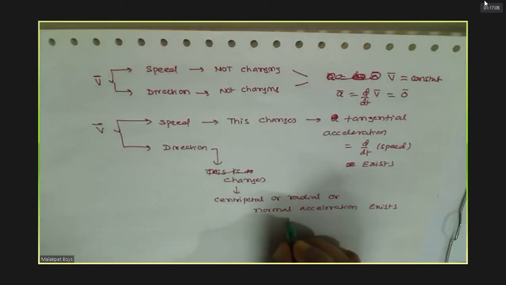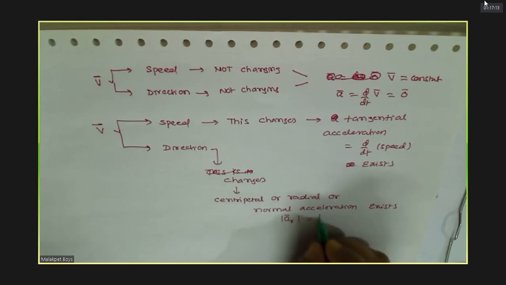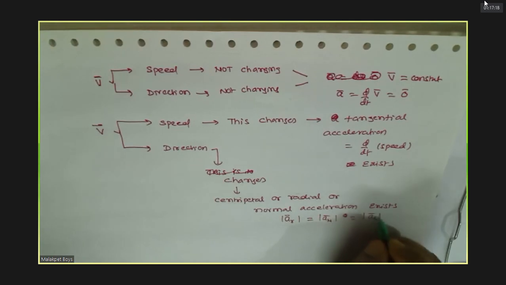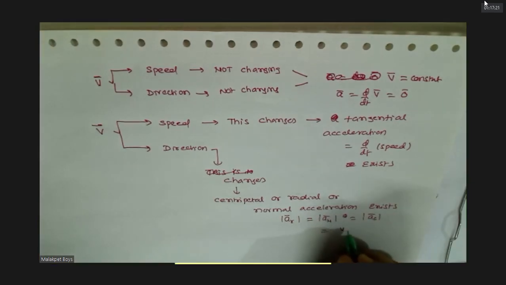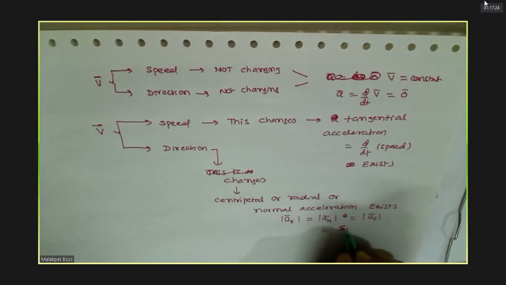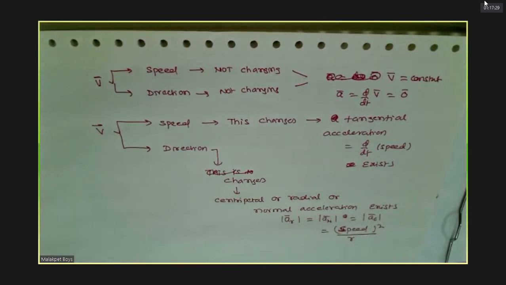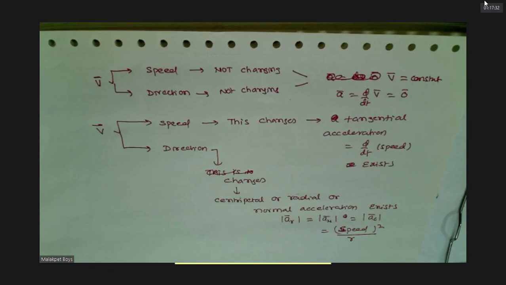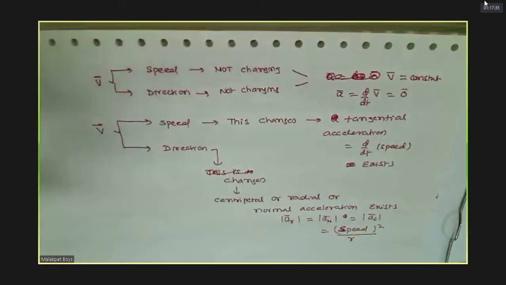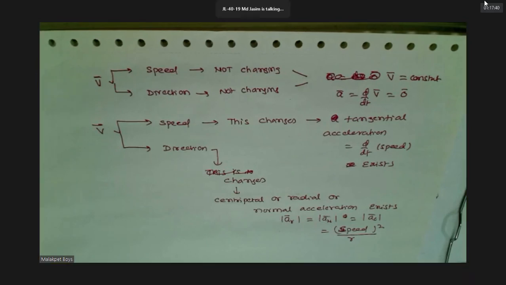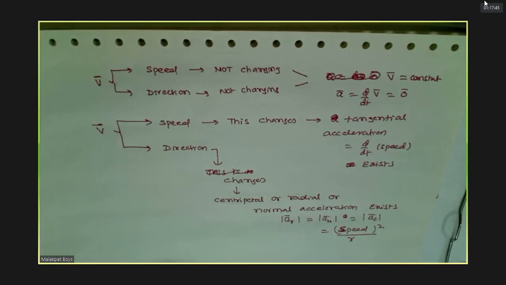And that is equal to what? AR, or AN also we call, or the other name is AC. Any of this is what? V squared, speed of the particle whole squared, by the radius of curvature. All this I told, no. So remember that only when both are not changing will acceleration be zero. Clear? Yes, sir. Understood this? Yes, sir.